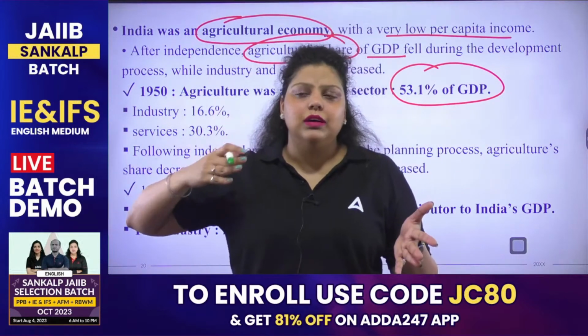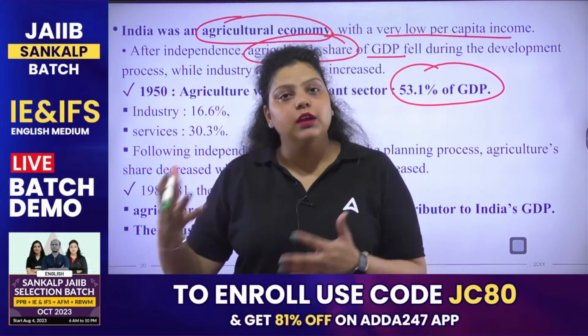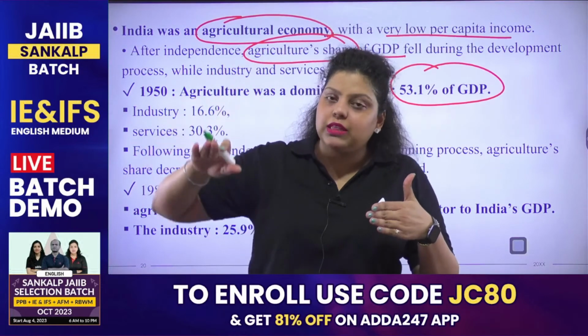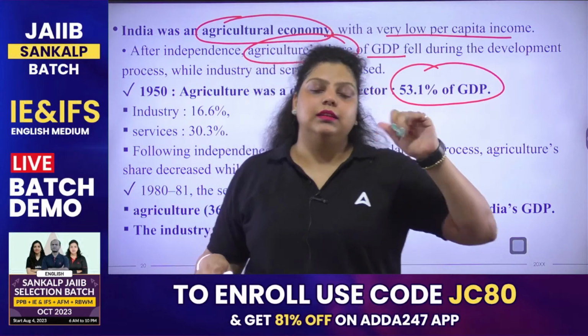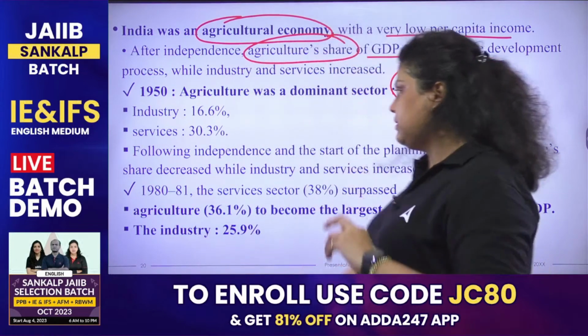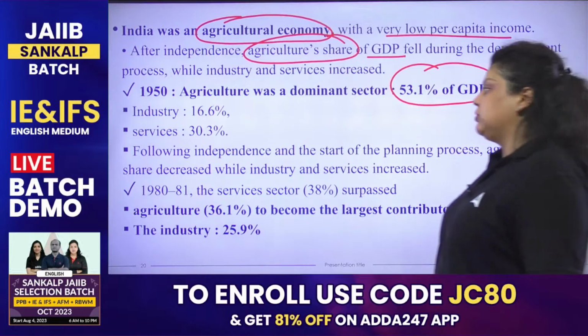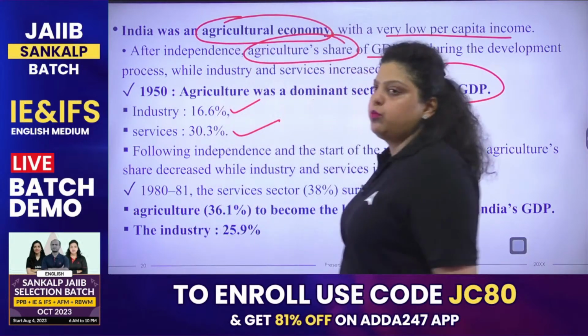we started the Planning Commission's 5-year plans, and we started focusing on the other sectors also. So agriculture's contribution in the Indian economy started falling, and the other sectors, industry and services, started increasing. In 1950 agriculture was the dominant sector, around 53.1% of GDP. Industry used to contribute 16%, services used to contribute 30%.